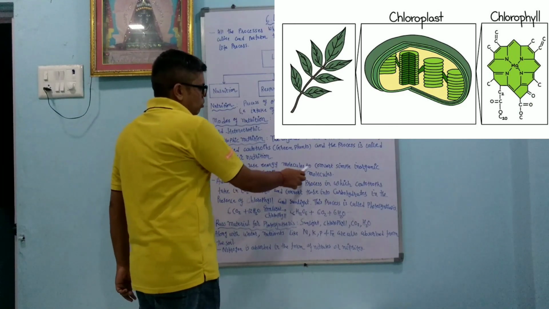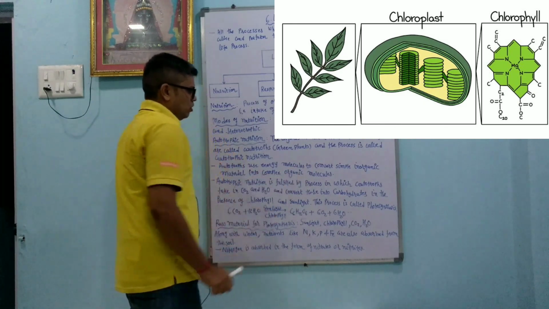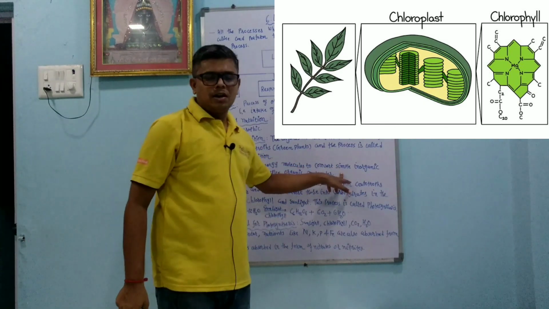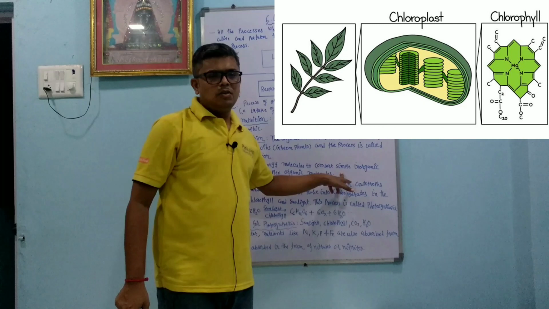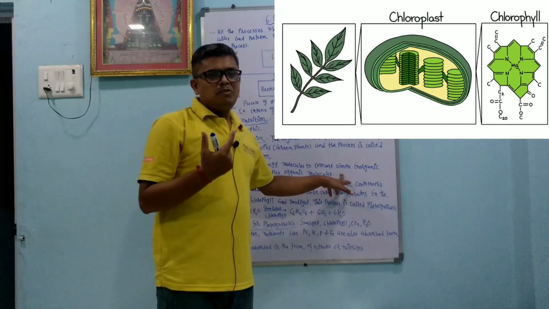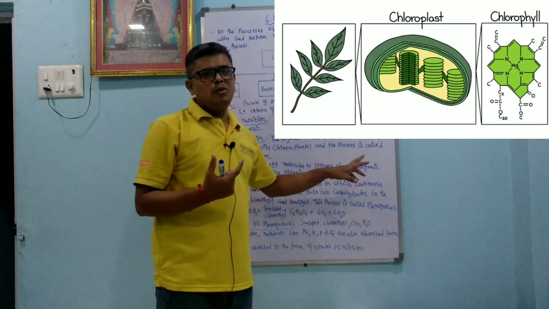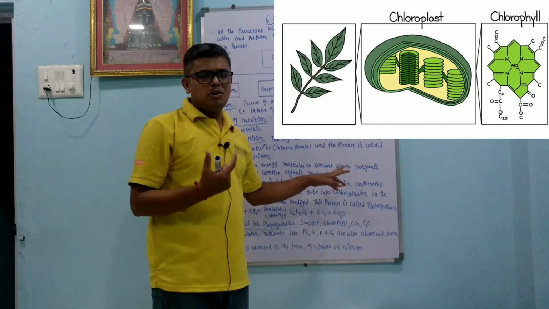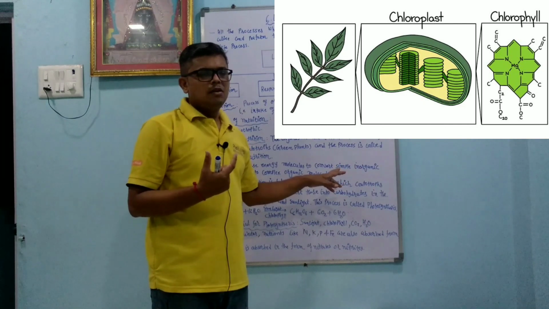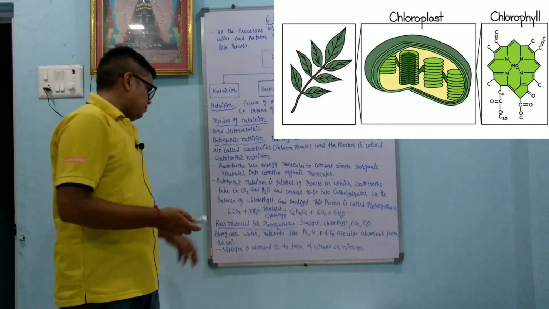Autotrophs use energy to convert simple inorganic materials into complex organic molecules. Simple inorganic molecules like carbon dioxide and water are inorganic because they have some charges. By the photosynthesis reaction, carbon dioxide plus water, which are inorganic molecules, convert into glucose. Glucose is the organic molecule, C6H12O6. So in that way they prepare the food for themselves.